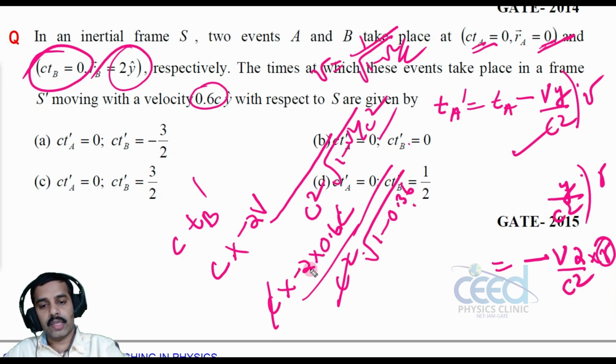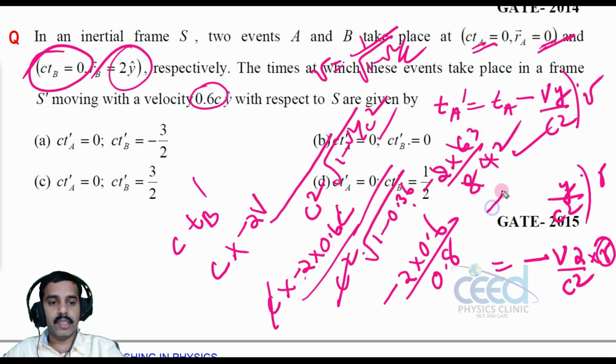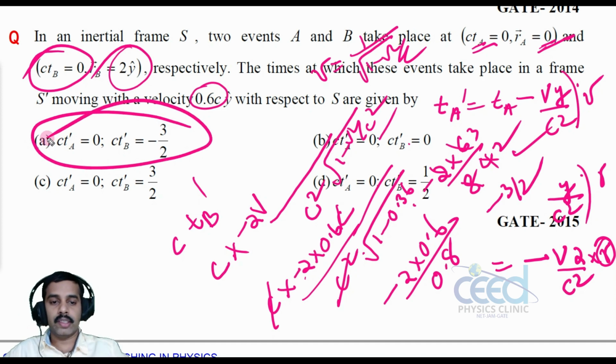Now we can simplify. C square cancels. This will be minus 2 into 0.6 divided by 0.8, that is equal to minus 2 into 6 divided by 8. So this will be 3, this will be 4, this will be 2, minus 3 by 2. Right, minus 3 by 2. So C_TB dash is equal to minus 3 by 2. C_TA dash is equal to 0. So option A is correct, right?